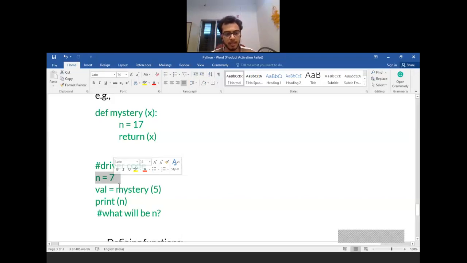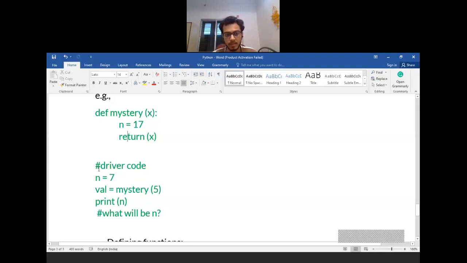The change will not be reflected because this n equal to 7 is outside this definition, and the n inside is basically local to the function mystery. Even if you change it there, that change will not be reflected on this n. Every variable that you use has a local scope for that function.